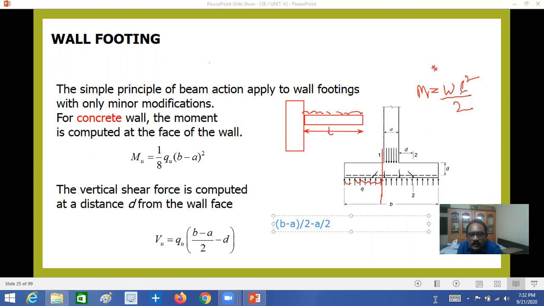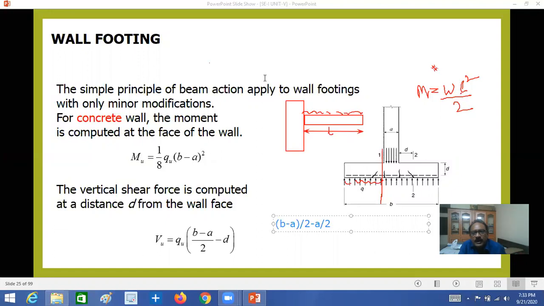So L square. So here the bending moment is equal to L square by 2, that is 4 into 1 by 2 L, that is equal to B minus A whole square by 8.